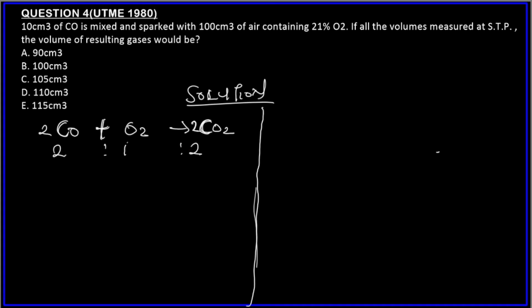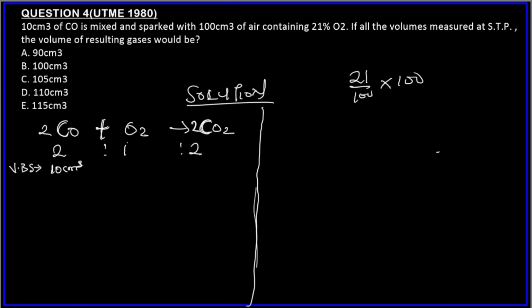The next thing to write, let's write the volumes before sparking. Let's always write that. So we know that we have 10 centimeter cube of CO. And they said 21% of O2 is in this air. We want to look for the volume of oxygen gas in this air.